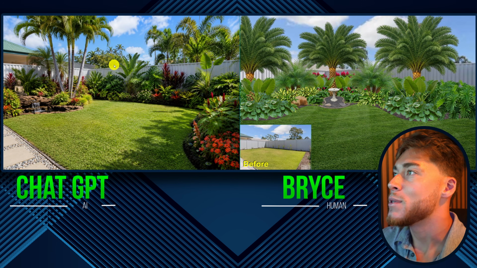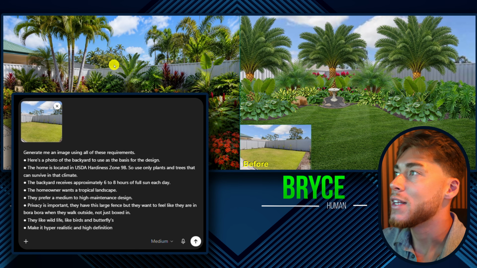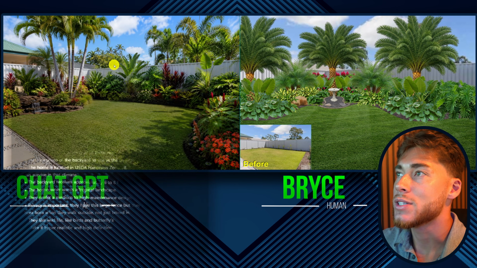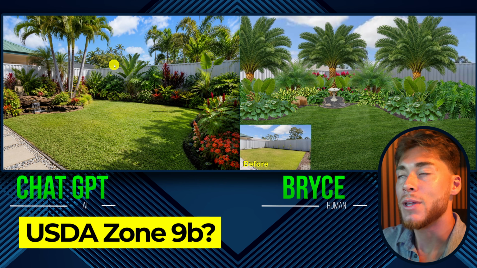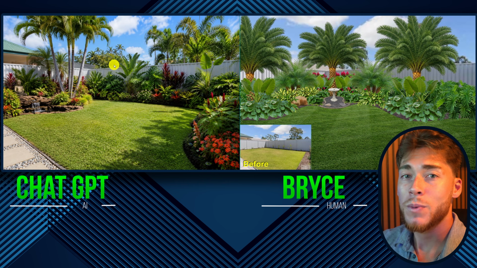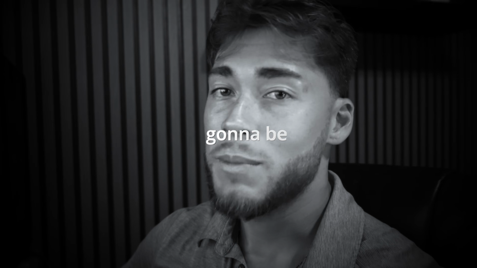I want to grade ChatGPT based on the prompt that we gave it earlier and see how well it followed instructions. First things first, did it follow the USDA Hardiness Zone 9B requirement? This one is kind of a biggie. If you plant something that's not within the USDA hardiness zone, there's a high likelihood that that thing is not gonna last within a year. And I don't even wanna mention if you have multiple of those plants that aren't suited for that area, you're just gonna be out a lot of money.